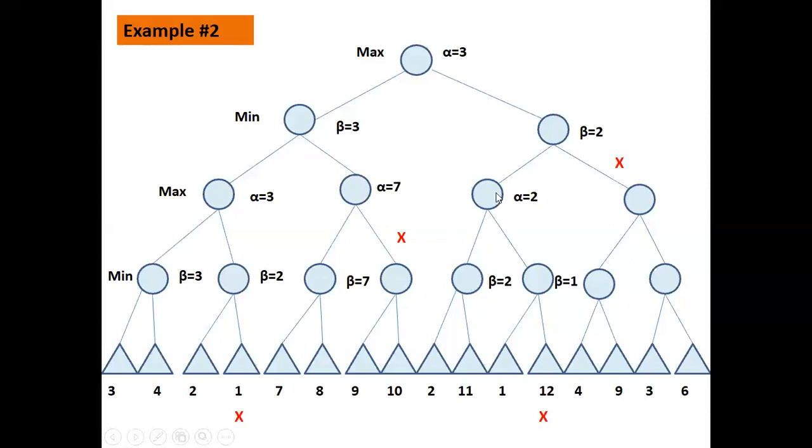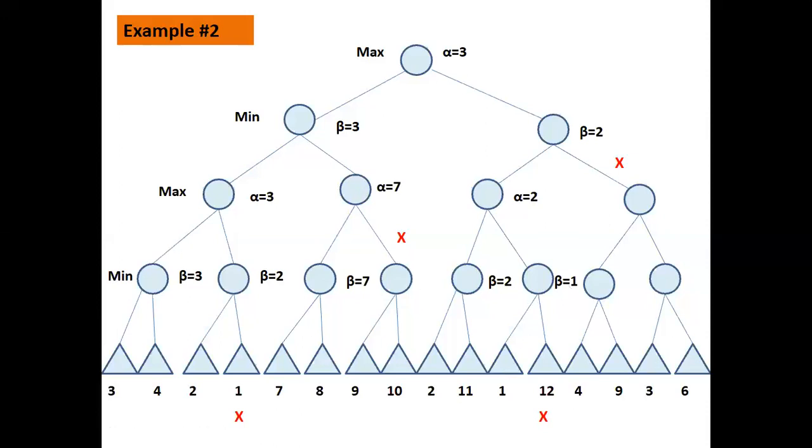So let's propagate it up to the next level, that is max, and copy this beta value as it is to alpha. So this is 2. So alpha is again 2. And remember, this is your max level. Now we'll try to explore the other side and see if we can get a value greater than 2, because this is max. So once you come down, directly come to the left side, and what you copy is 1. So beta value, directly call it 1.